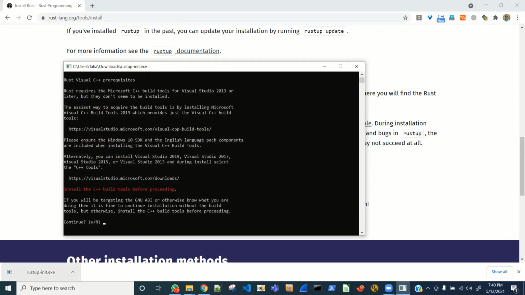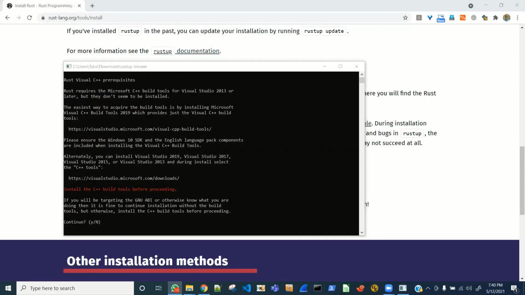and what is it saying? Wait. All right, Rust, Visual C++ prerequisites. Rust requires Microsoft C++ build tools for Visual C. This is where they don't seem to be installed.